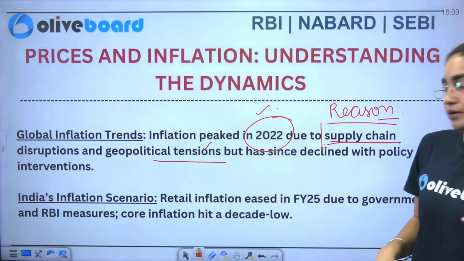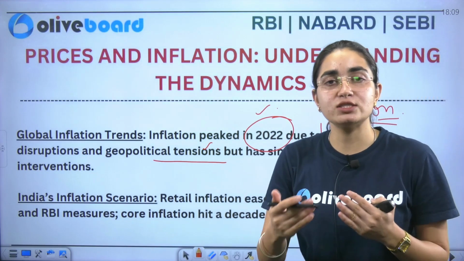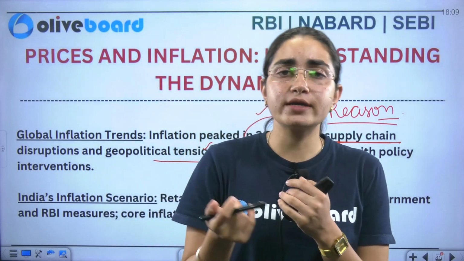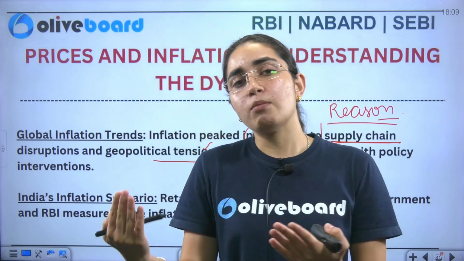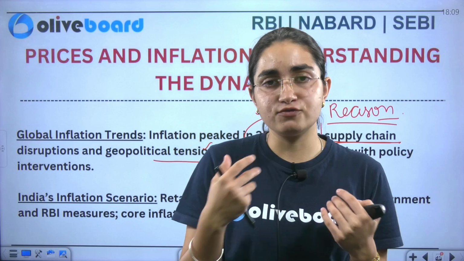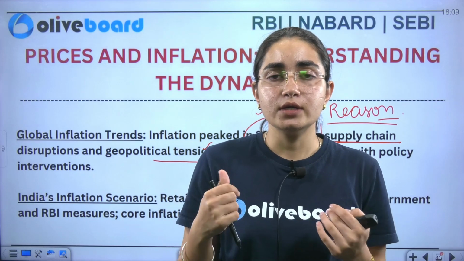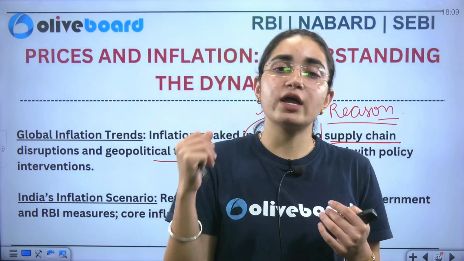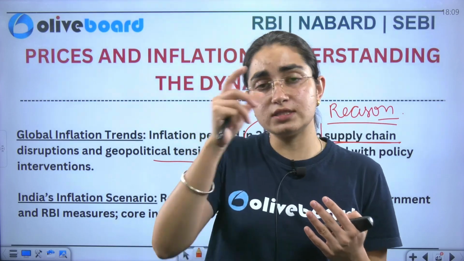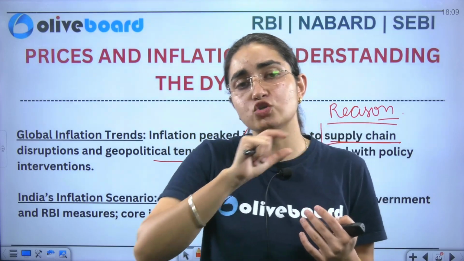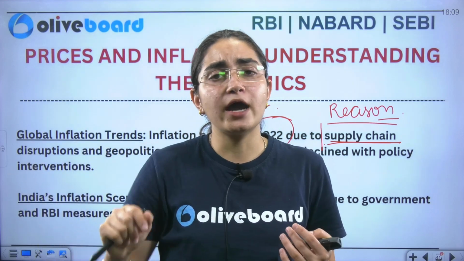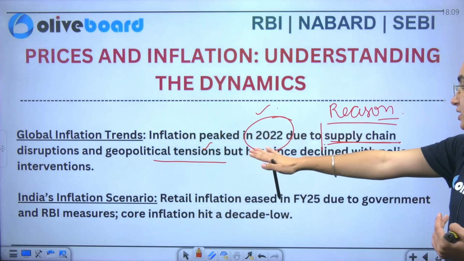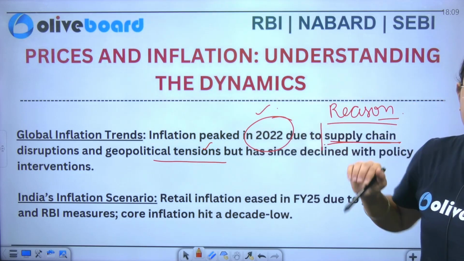I told you that supply chain disruption is one of the reasons, and we of course know that there are a lot of geopolitical tensions going on. For example, you have Ukraine and Russia involved in a fight. This geopolitical tension creates further impact on your trade and connections as well. So this is the reason that has been given in the survey.